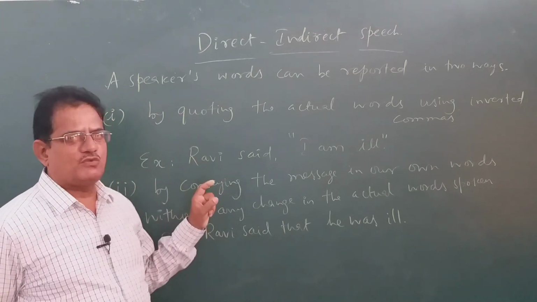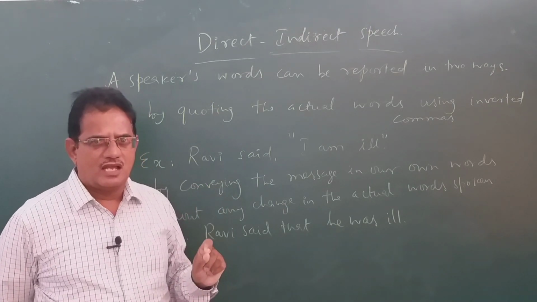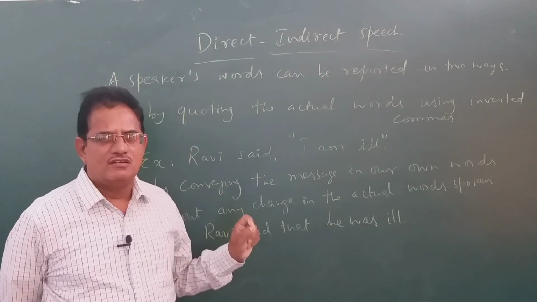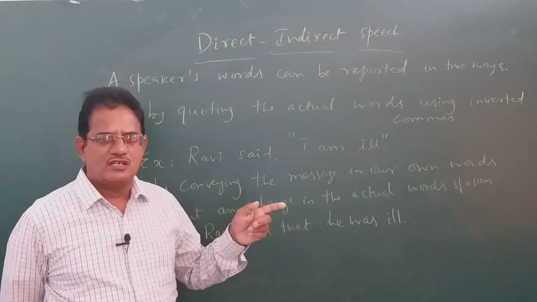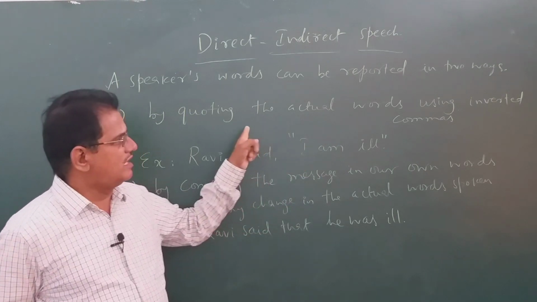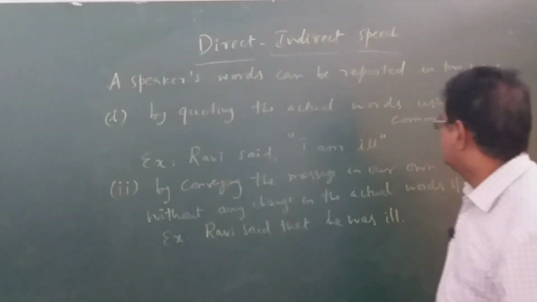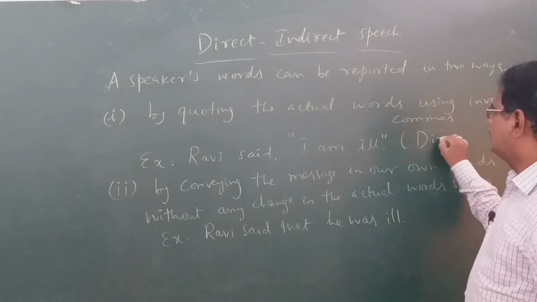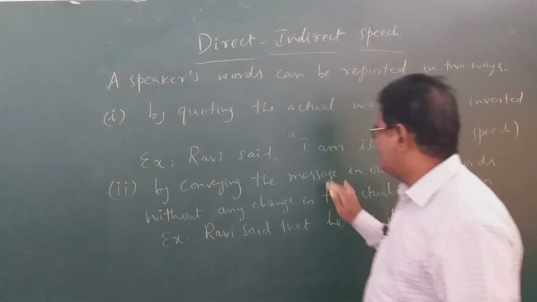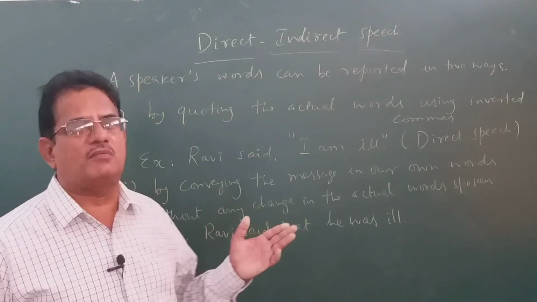By quoting means whatever words are spoken by that particular speaker or any person, as they are the same words used by the speaker, we report using inverted commas or quotation marks. This is called direct speech. Means we are directly relaying the same words spoken by the speaker.